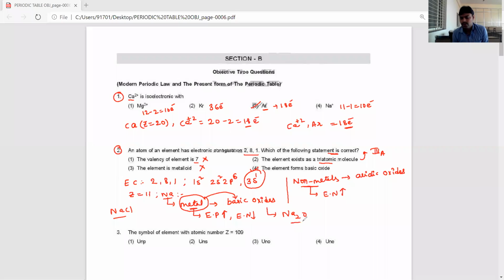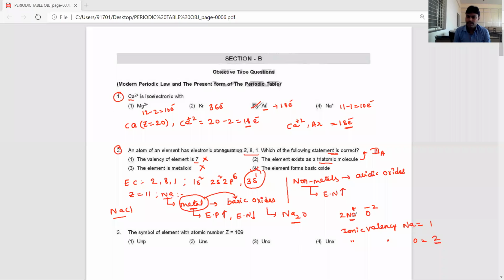Na2O. In that Na2O, it is 2 Na plus and O minus 2. What is the ionic valency of sodium, dear students? The ionic valency of sodium is equal to 1, and the ionic valency of oxygen is equal to 2, because one oxygen atom is combined with 2 sodiums.